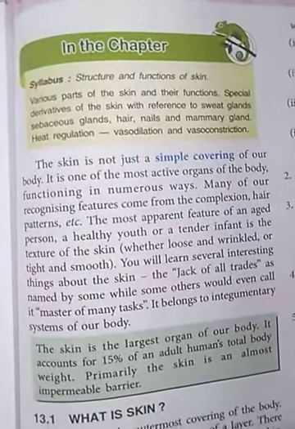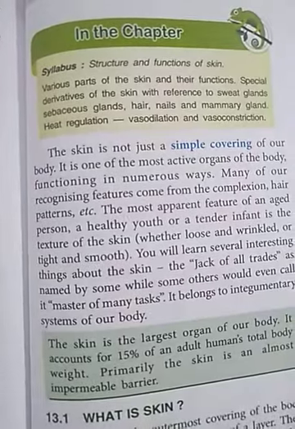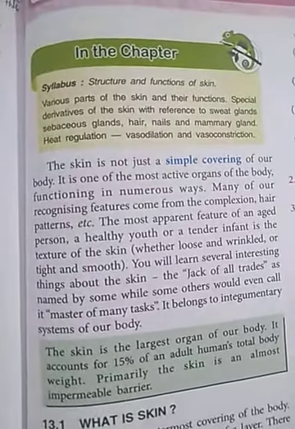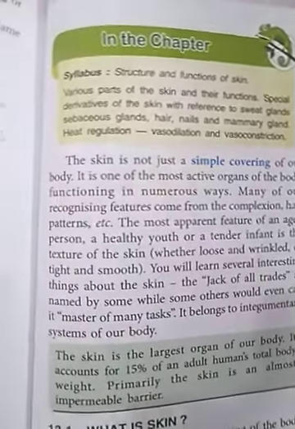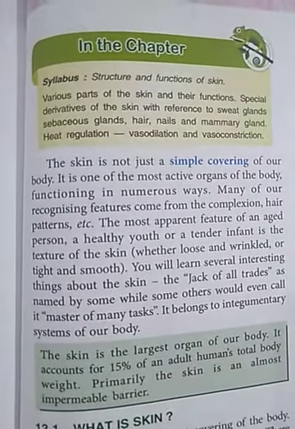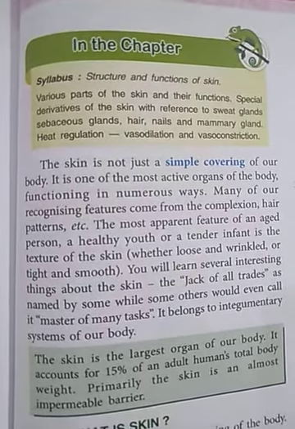And students, do you know the most apparent feature of an aged person, a healthy youth, or a tender infant? It is the texture of the skin. From the skin, we will be able to recognize whether the person is an aged person, a youth or a tender infant.